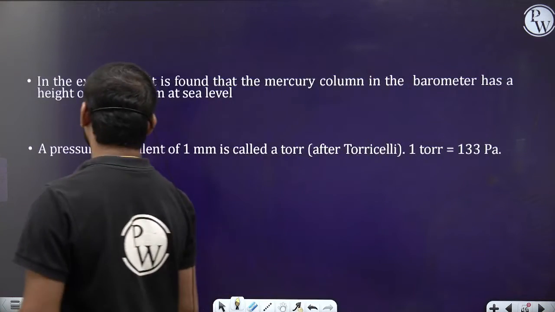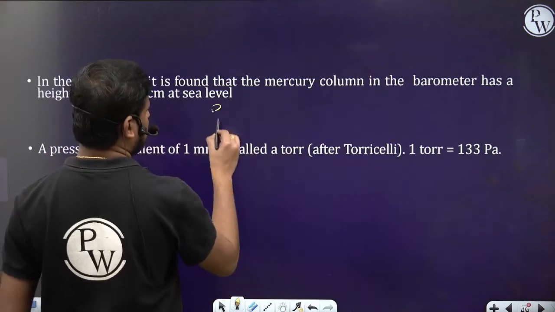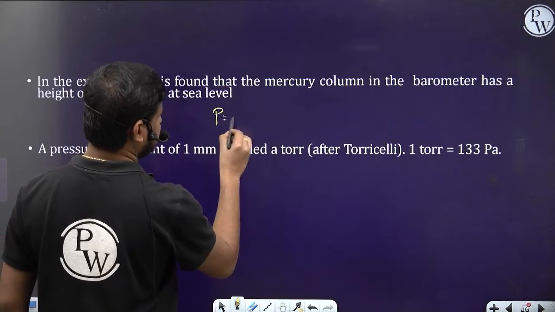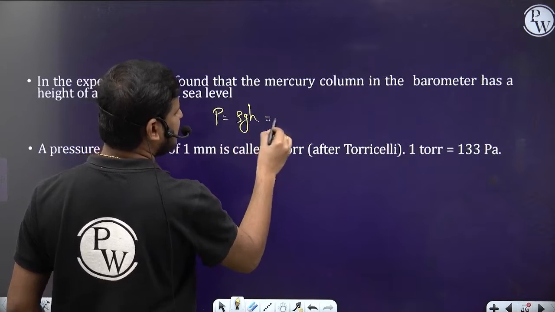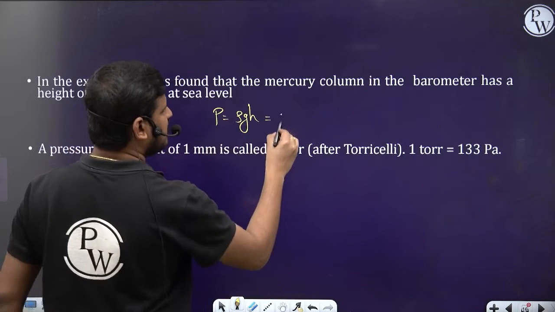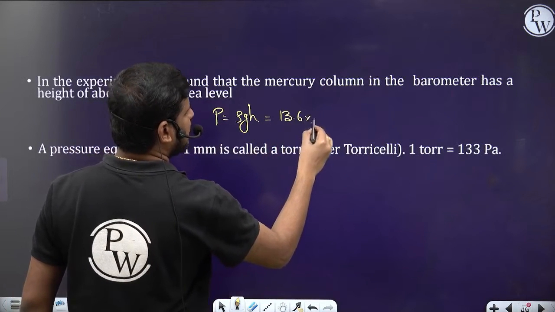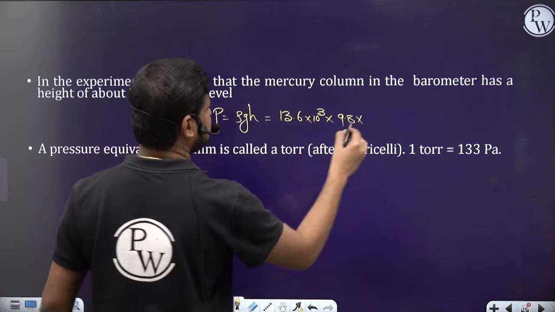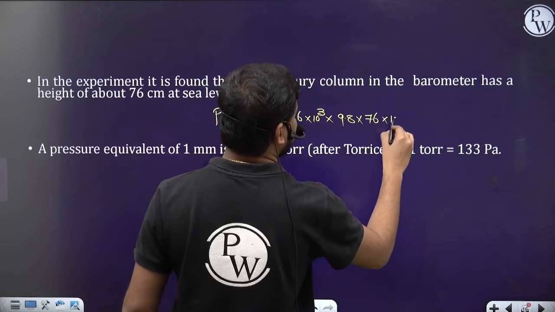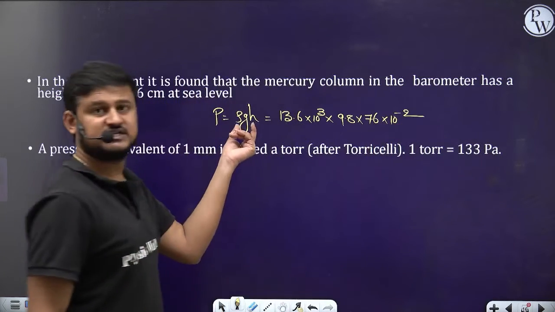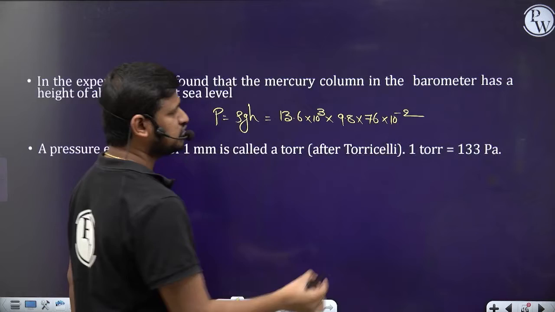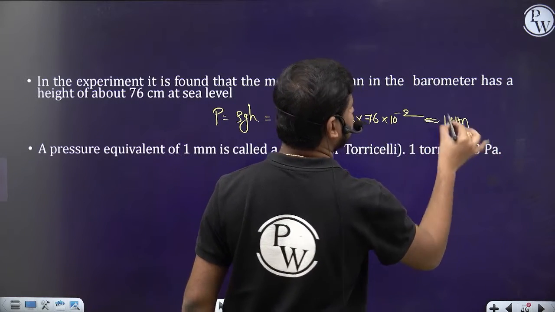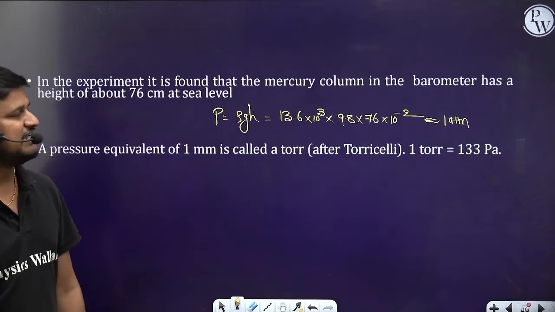So the pressure is equal to rho GH, right? How do they calculate it? We know the density of mercury, 13.6 into 10 to the power 3, we know the G value, and we know the height, 76 into 10 to the power minus 2 meters. When we calculate, it comes out to be 1 atmospheric pressure, 1 atm.